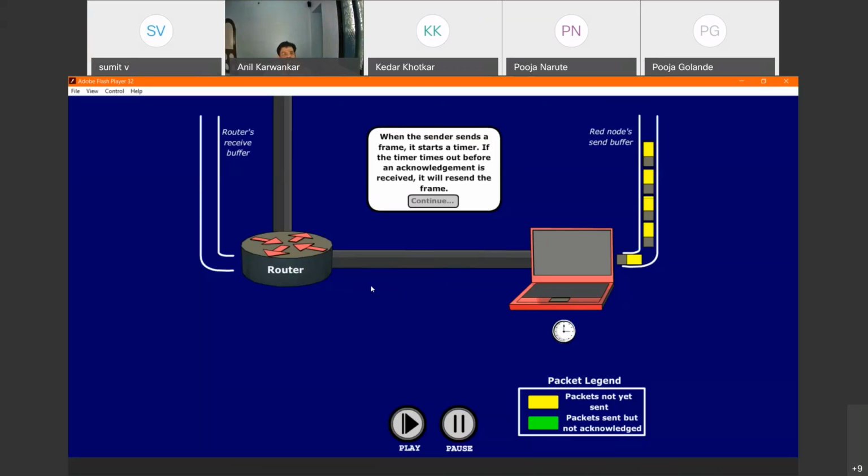Now is it visible, sir? Yeah, minimize your start menu. Now the application is also visible. Adobe Flash Player. Which menu, sir? Yeah, it's okay now.